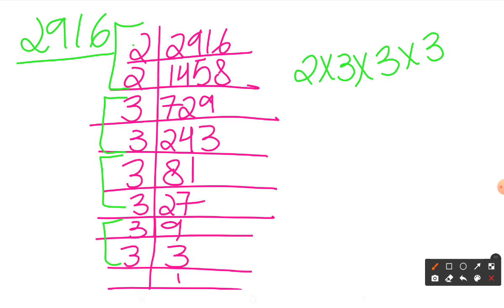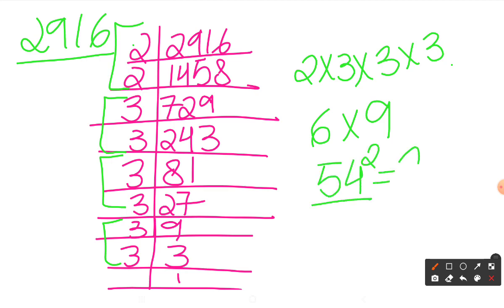Let me just multiply it quickly. 3 2s are 6, and 3 3s are 9. So 6 9s are 54. That means 54 squared is equal to 2916, or we can say the square root of 2916 is 54. So this part is also done. Let's move to the next part.